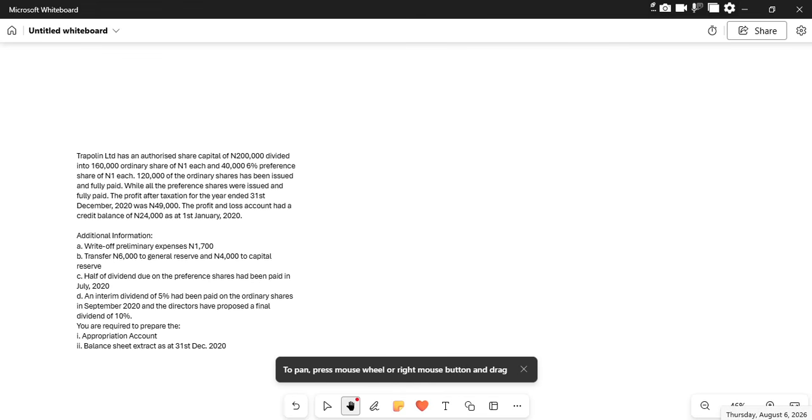They can be the preference shareholders, they can be the ordinary shareholders, okay? And some of these profits being made are either transferred into various reserves. Likewise, some are retained in the business for further operational costs, okay? So we have a question that we want to look at today.